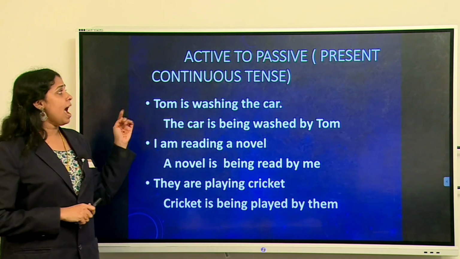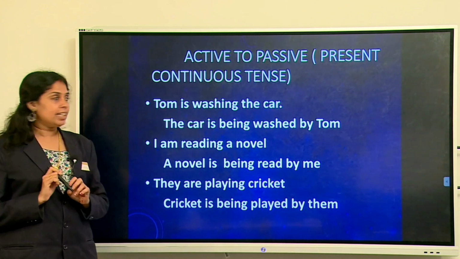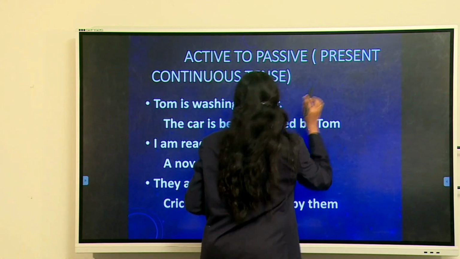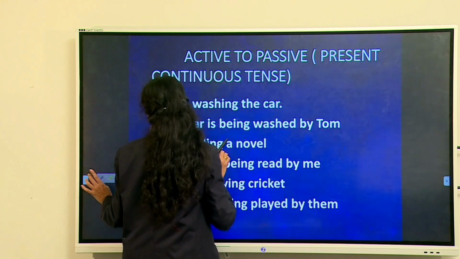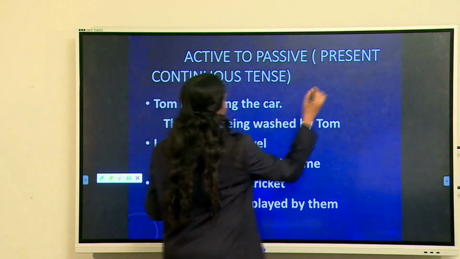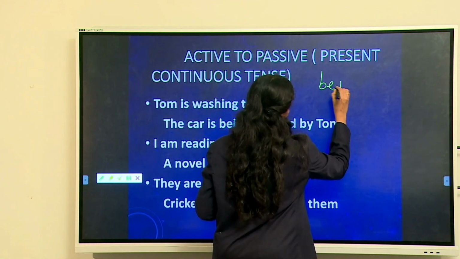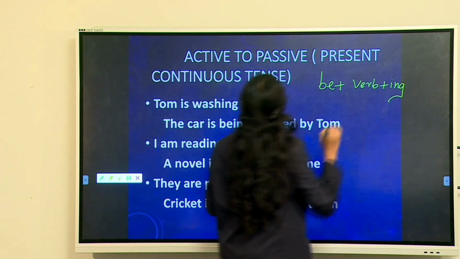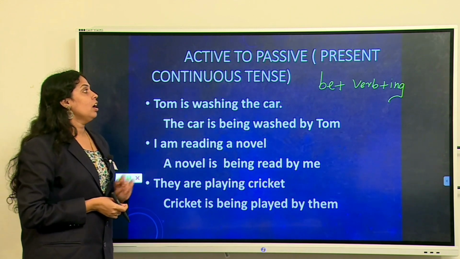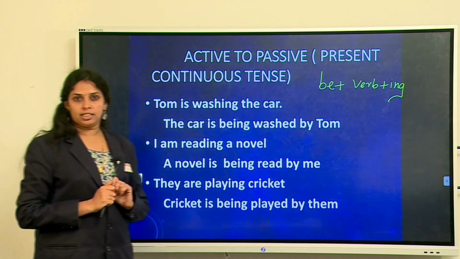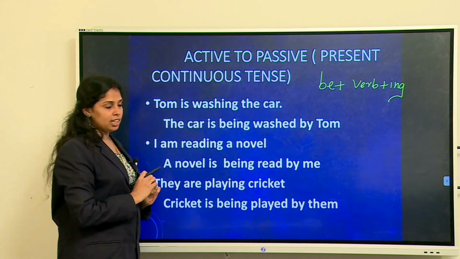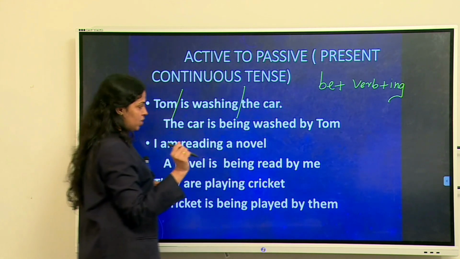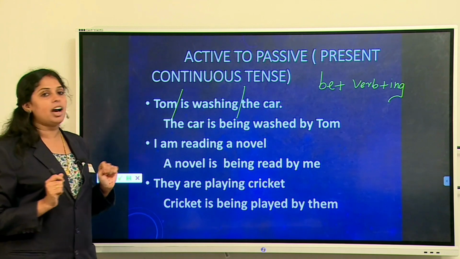Let us see another rule, active into passive voice in the presence of present continuous tense. So the form of present continuous tense is be plus verb plus ing. So how to convert active into passive while the tense is present continuous, okay? Tom is washing the car. Tom is the subject, is washing is the verb and the car is the object. So let us convert Tom is washing the car into passive voice.